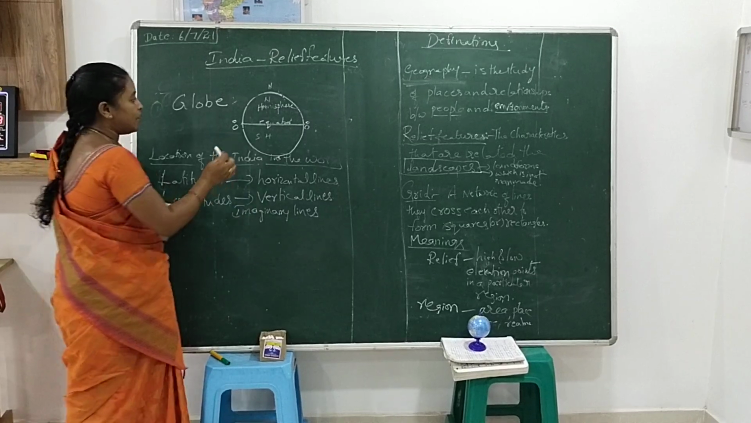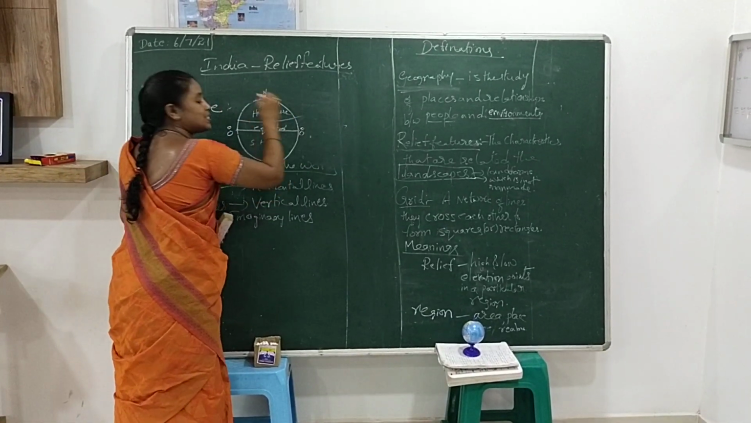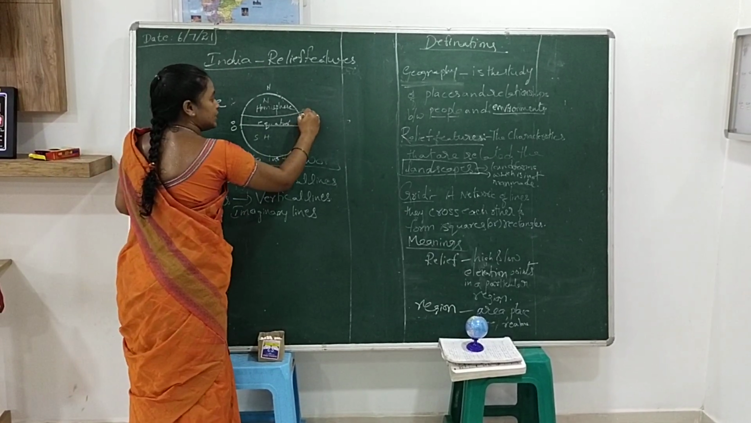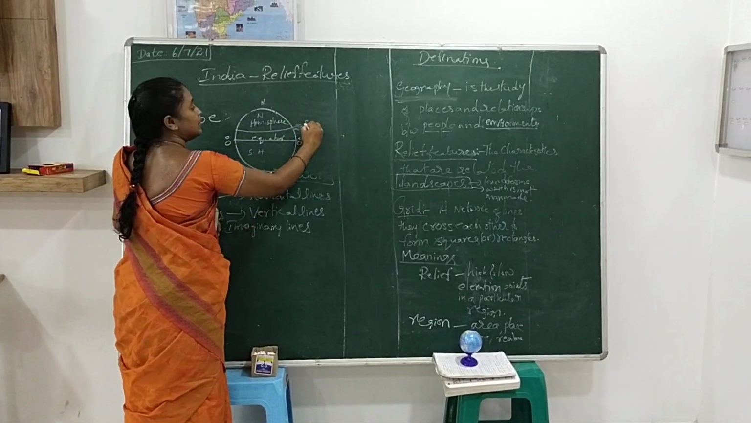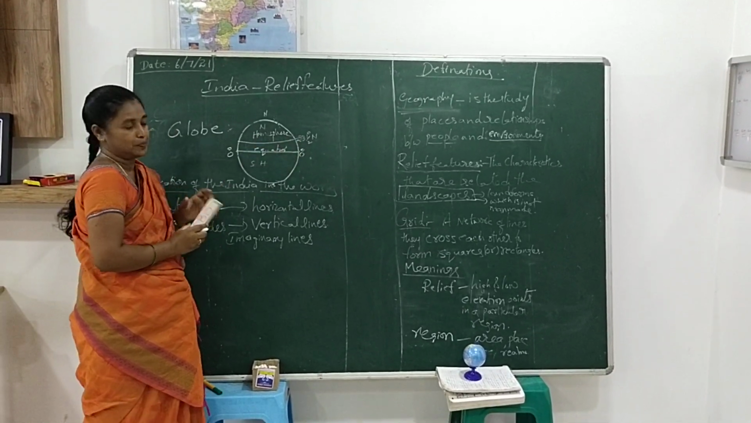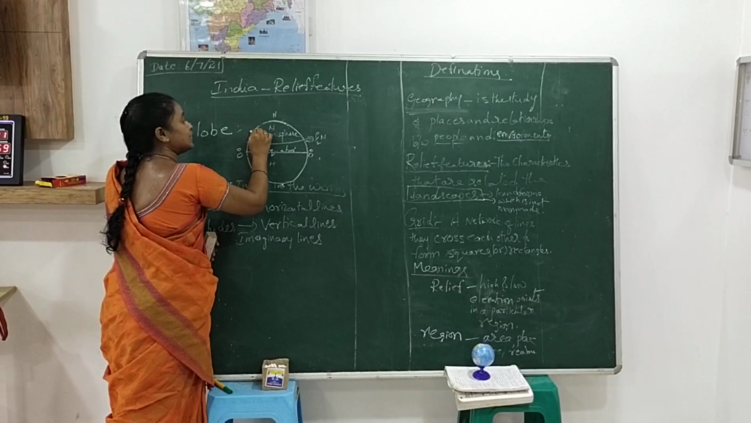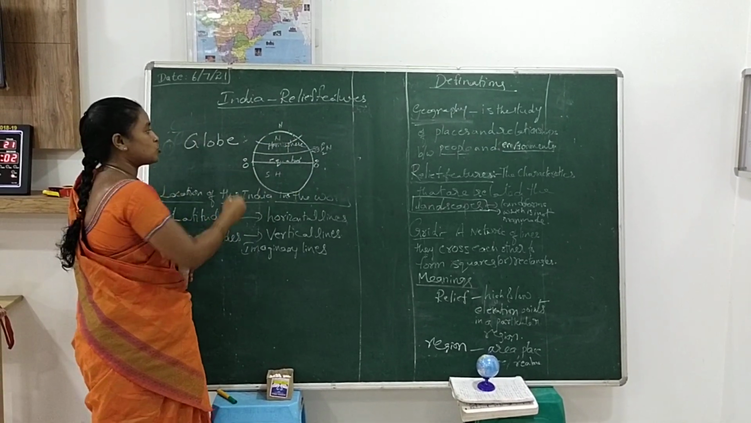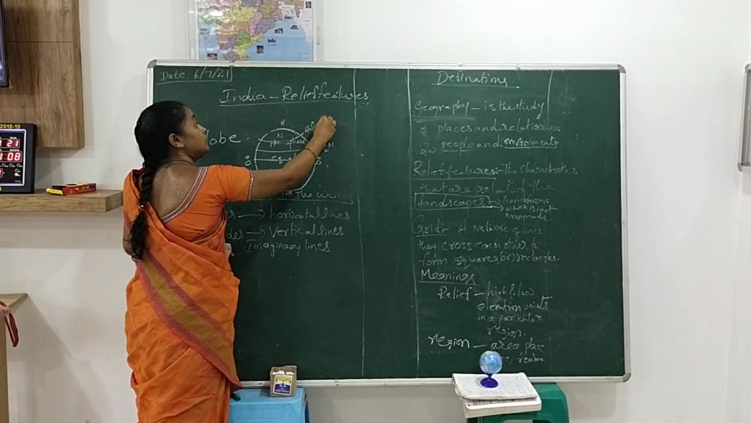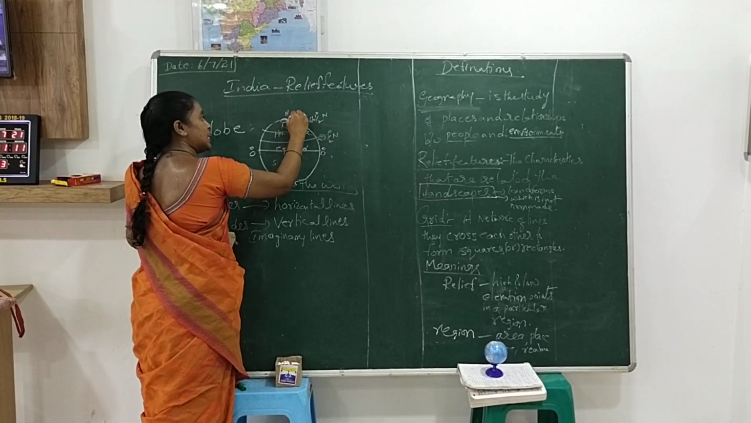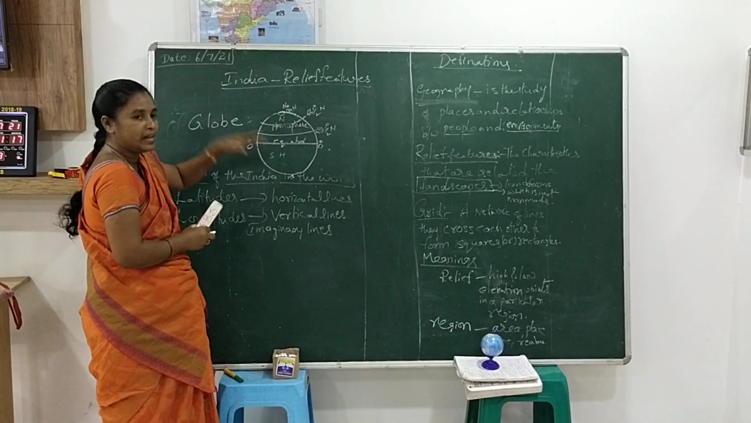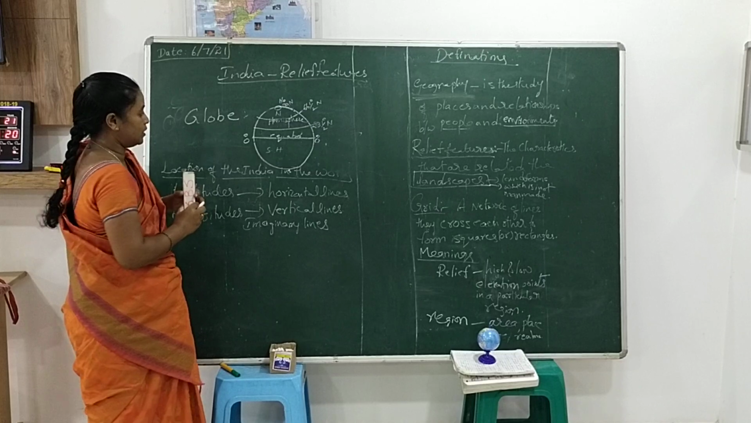Like that, we have the Tropic of Cancer, which is also in the northern hemisphere, at 23.5 degrees north. Why did I say north? Because it is in the northern hemisphere. Another special latitude is the Arctic Circle. It is also in the northern hemisphere, at 66.5 degrees north. These are called poles, at 90 degrees north. That's why we call it the North Pole. Same like that, we can see in the southern hemisphere also.